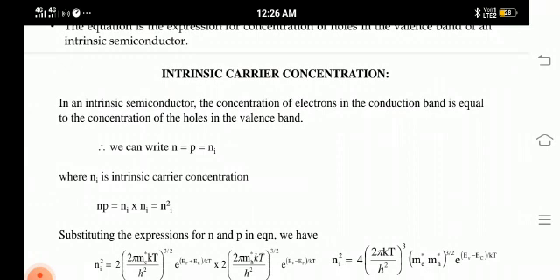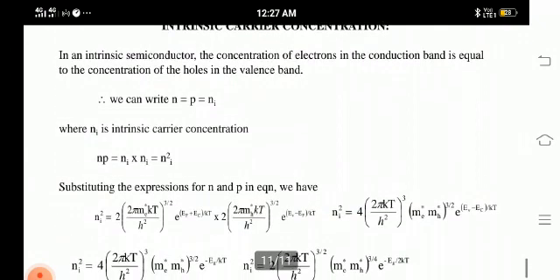So Ni squared is equal to N into P. By substituting the value of N from the density of electrons in the conduction band and the density of holes in the valence band, we get the carrier concentration.